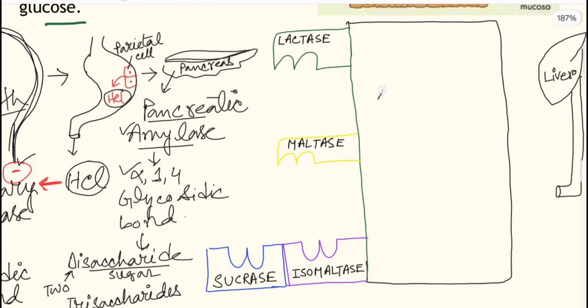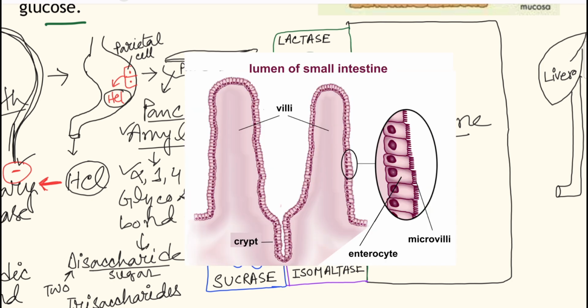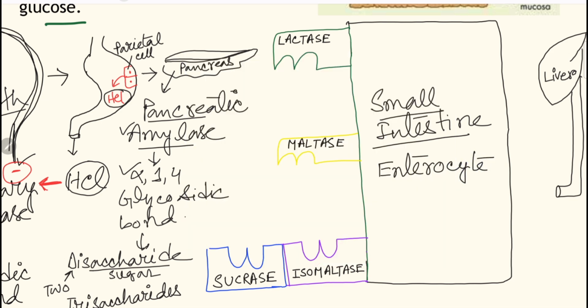This cell is in the small intestine. The main specificity of the small intestine is that villi are present within it, and within the villi there are epithelial cells, and epithelial cells house microvilli, the enterocyte. So this cell is named the enterocyte, which is present within the small intestine. And the enterocyte houses some brush border enzymes.